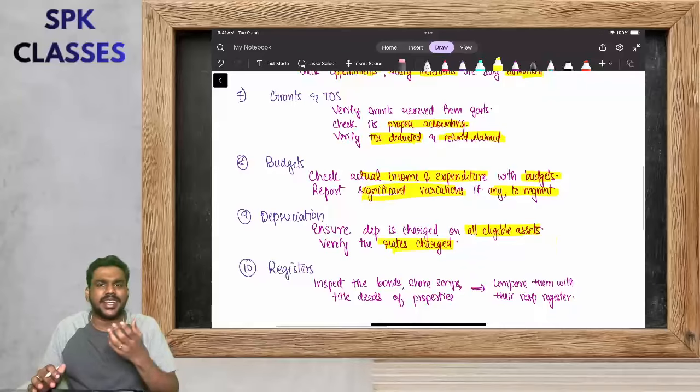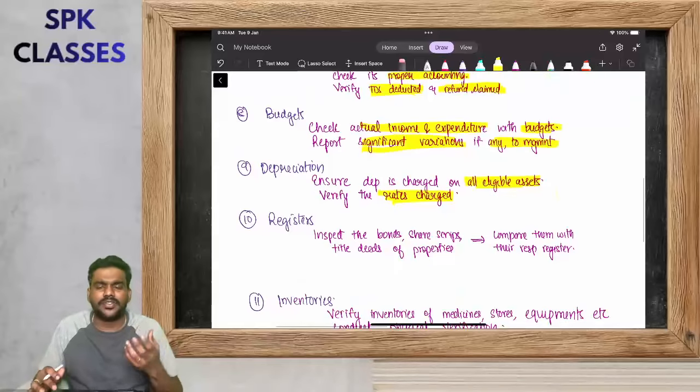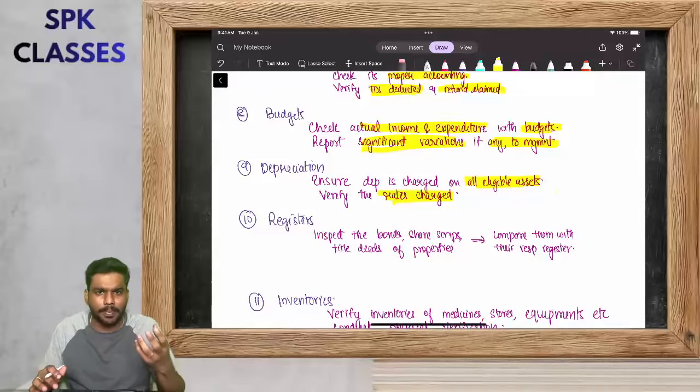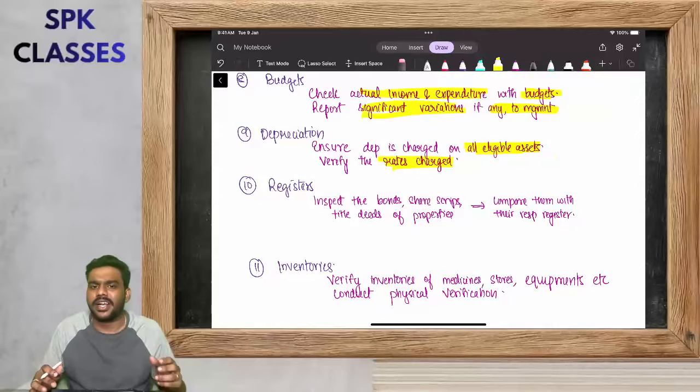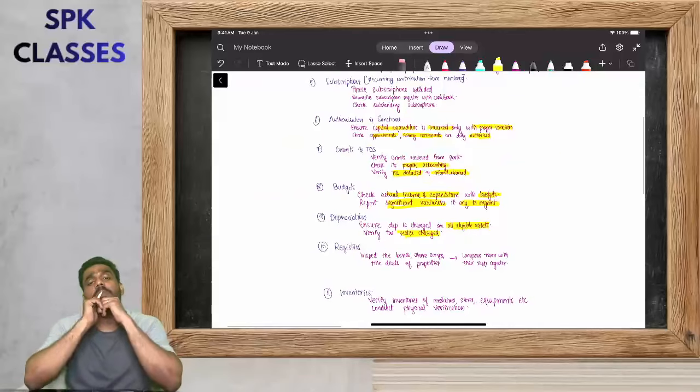Then depreciation, check whether the rates charged are proper or not. Then in case of registers, see whether all the registers are properly maintained. In case of inventory, you can conduct physical verification. So how are we going to memorize all these points, sir?